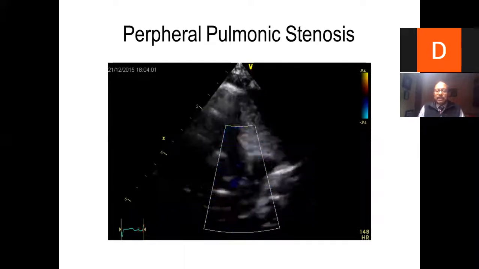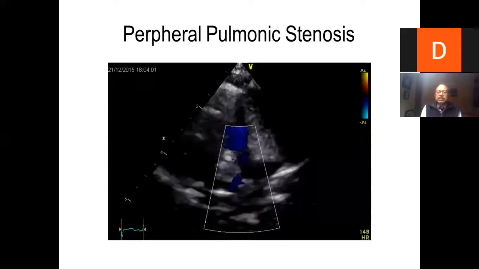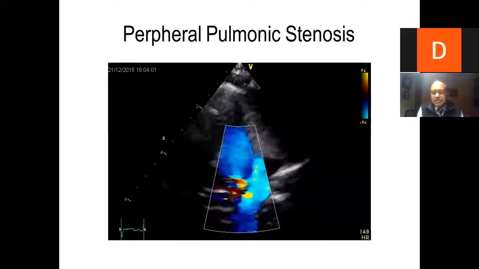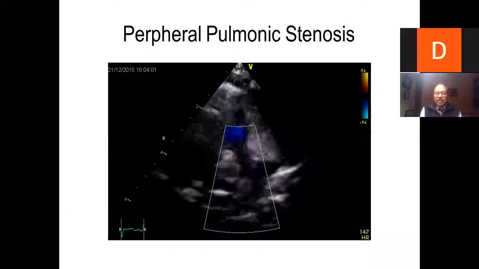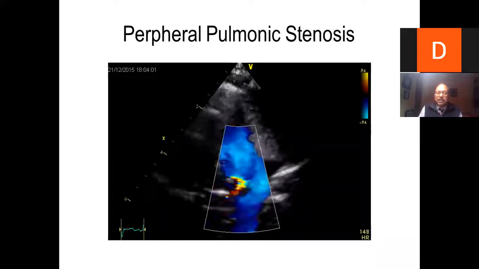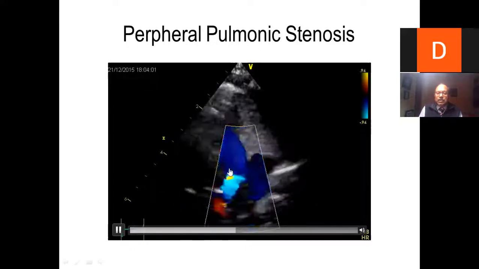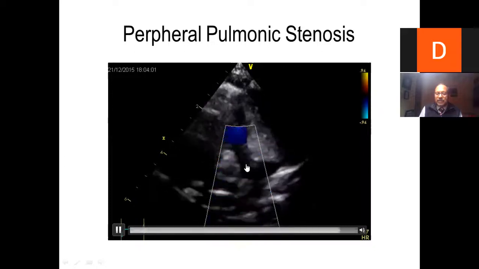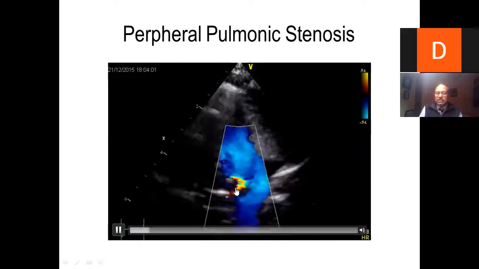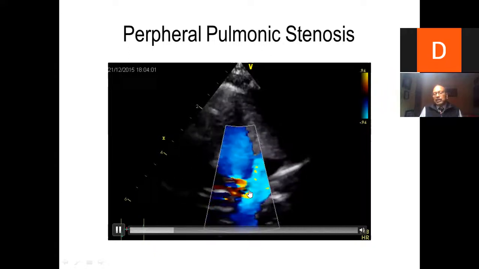Then next thing which is very commonly seen is peripheral pulmonary artery stenosis. What do you mean by peripheral pulmonary artery stenosis is once the pulmonary artery bifurcates, it goes to right and left pulmonary artery. And you can have this in right or left pulmonary artery.